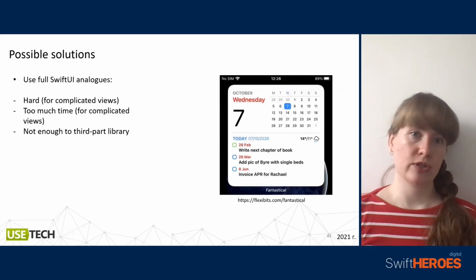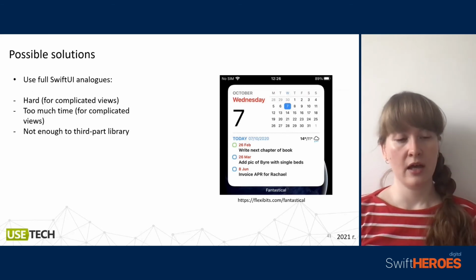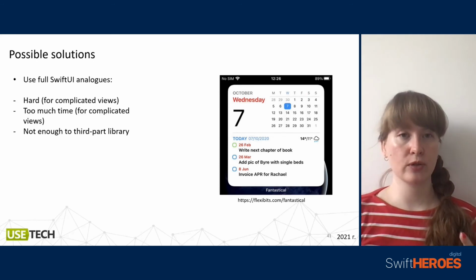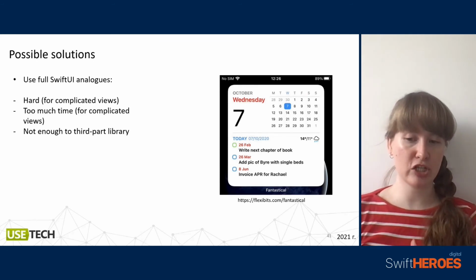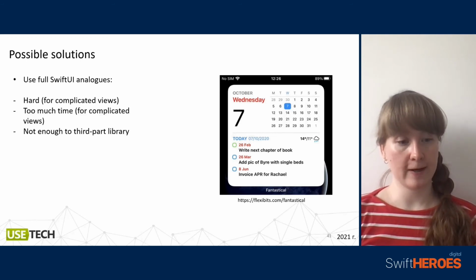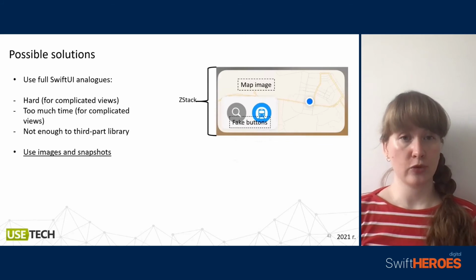So what are the possible solutions at this moment? We can also use full SwiftUI. But for example, if we have a too complicated view, such as a beautiful calendar, it would take us too much time, and sometimes it is not enough because we cannot use UIViewRepresentable.